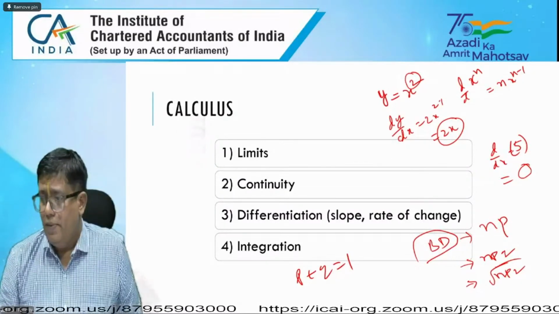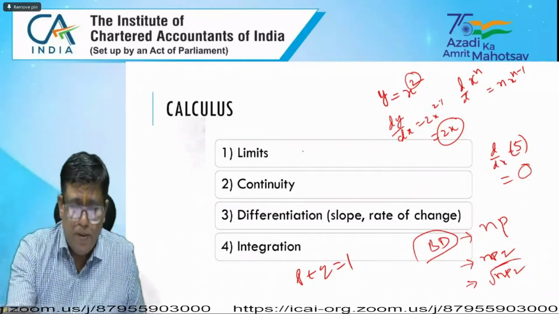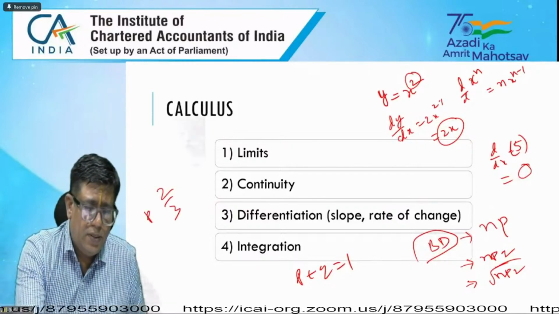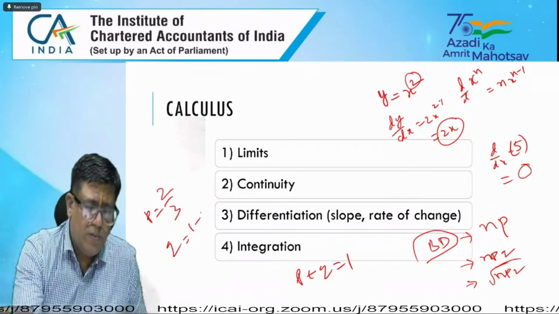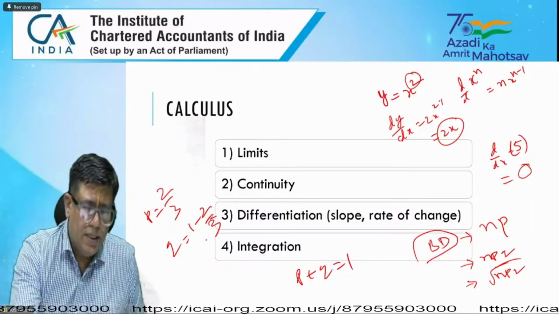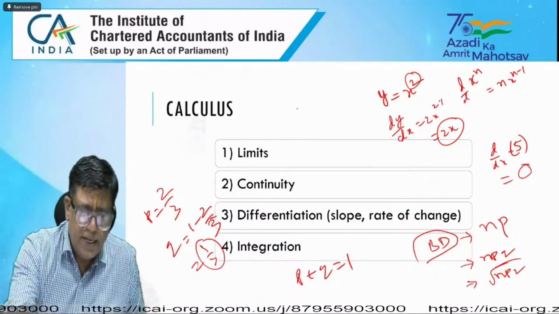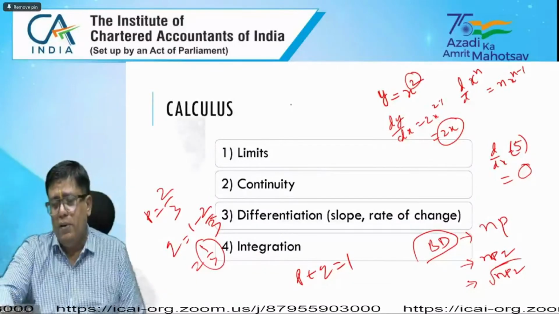Yes, sir. P plus Q equal to... Suppose P is 2 by 3. Then Q equals 1 minus 2 by 3, which is 1 by 3. Like that, actually, suppose n equals 2, you can find out the n, p, q values.